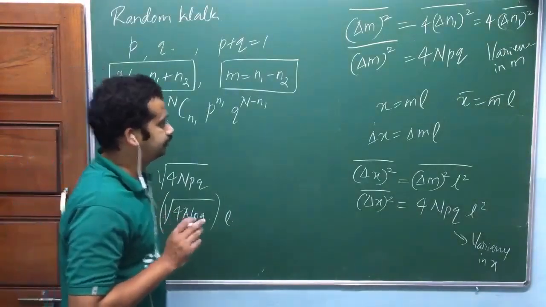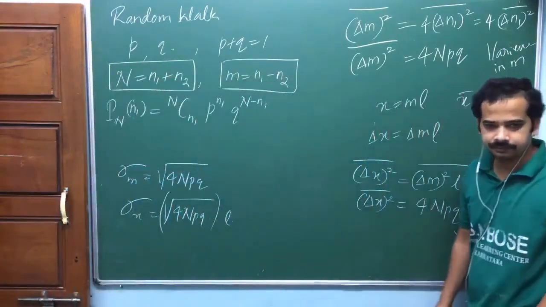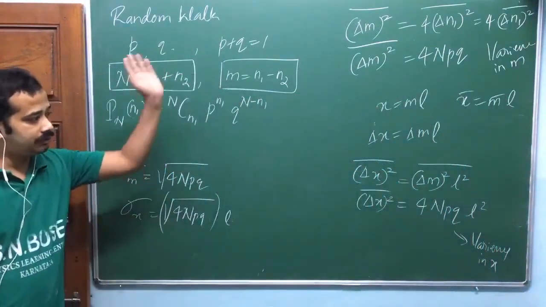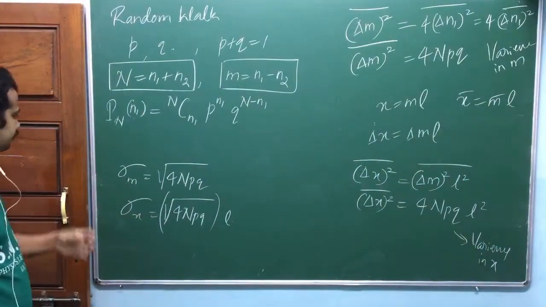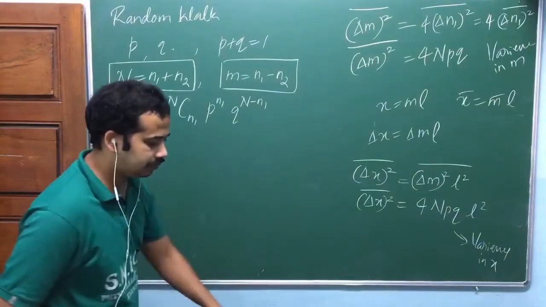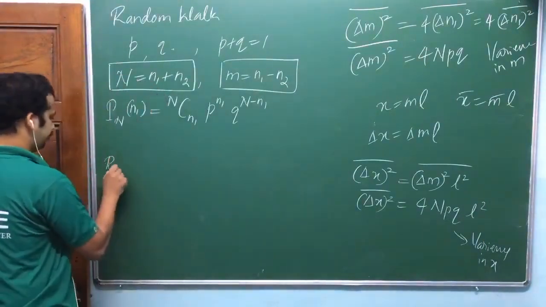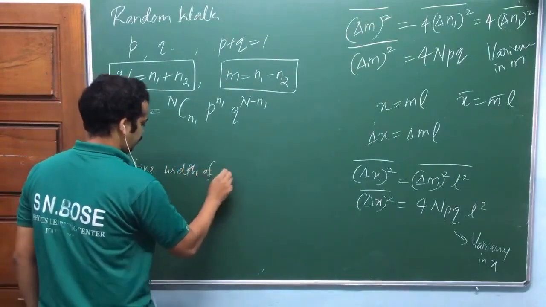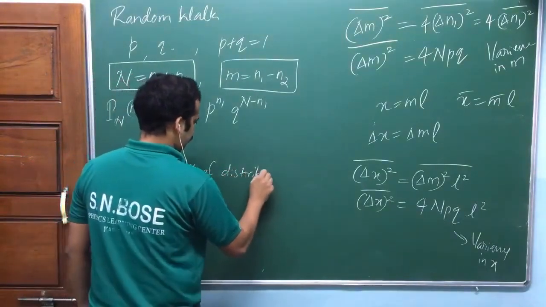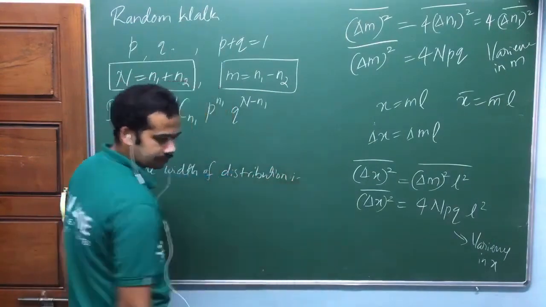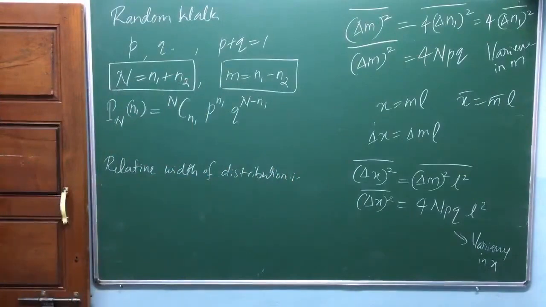Have you taken it? Once you do everything for n1, the rest of the things will follow. He defines one more quantity: relative width of the distribution. Let me try to convince you of this one using some plots if possible. Otherwise, this physical quantity cannot be interpreted properly.